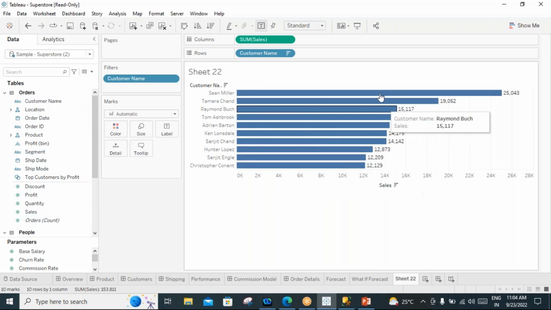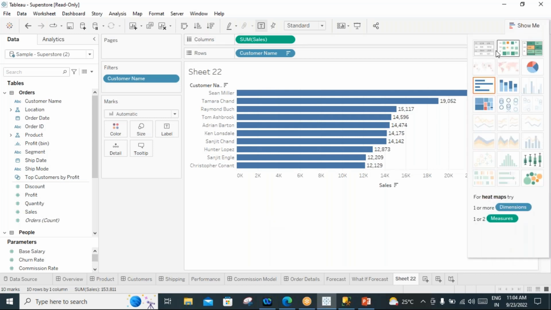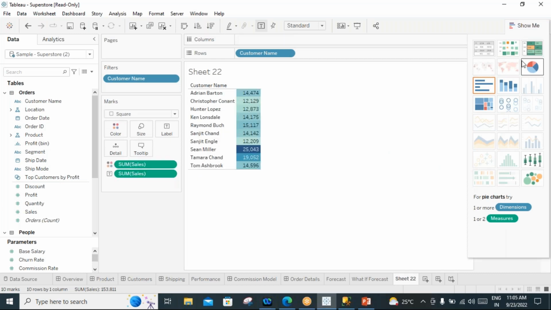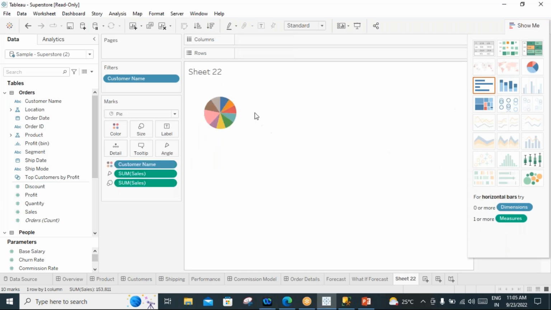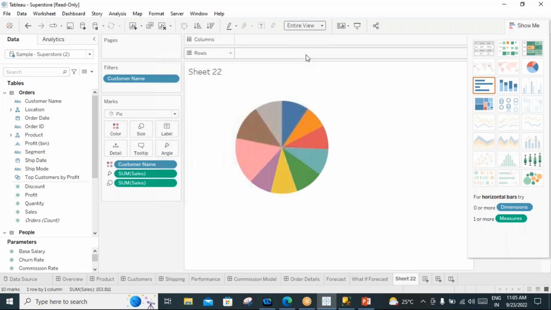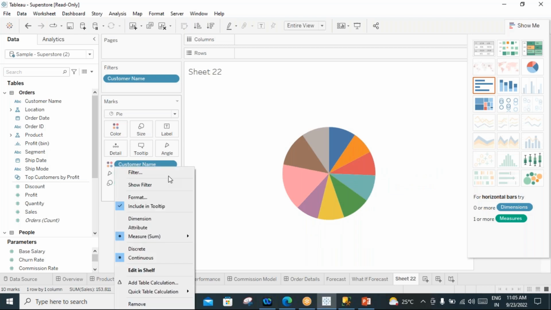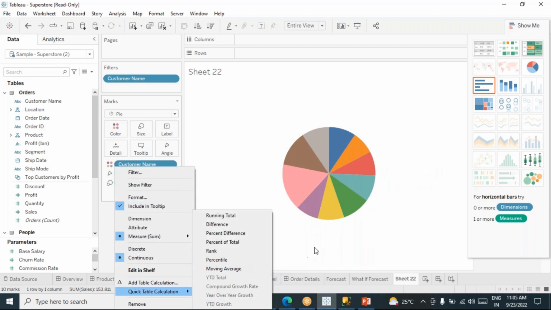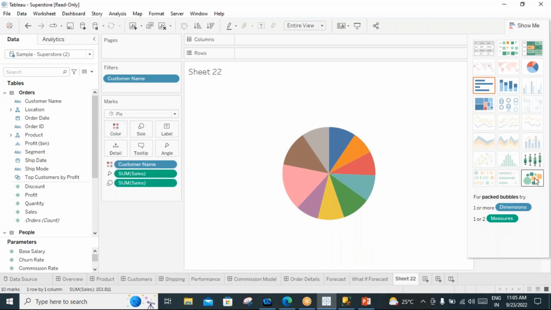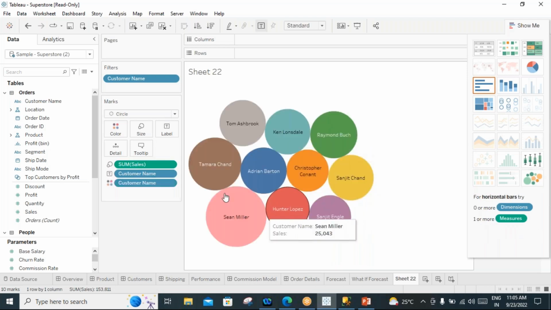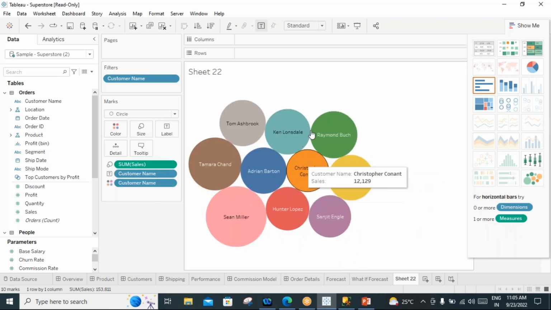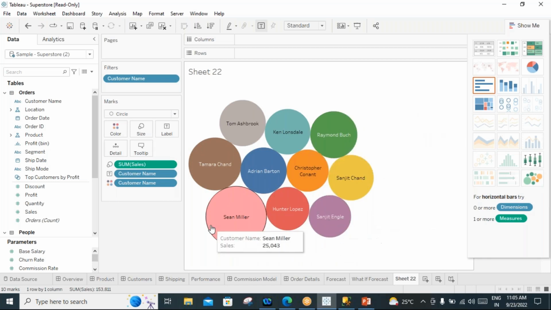We can change the color of these members, and if you want to build different kinds of visualizations, that's also possible. However we want it, we can design that. I want to bring the top 10 customers into a pie chart. We can bring them into a pie chart. However we want it represented, we do that. If we want to represent the top 10 customers as circles, yes, we can bring that. These are the top 10 customers.